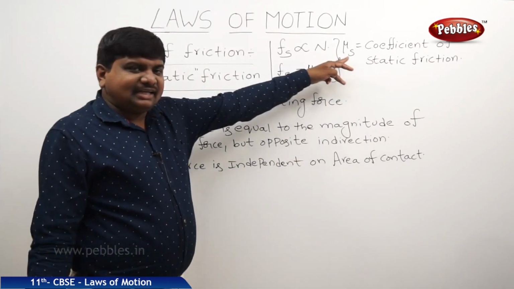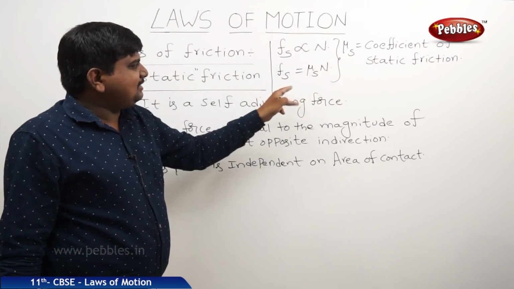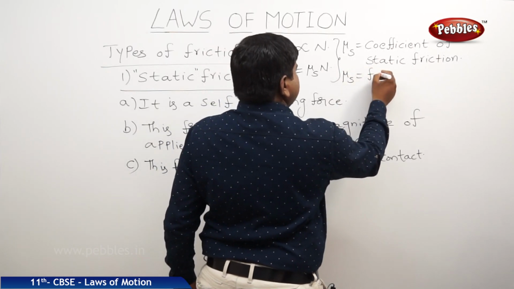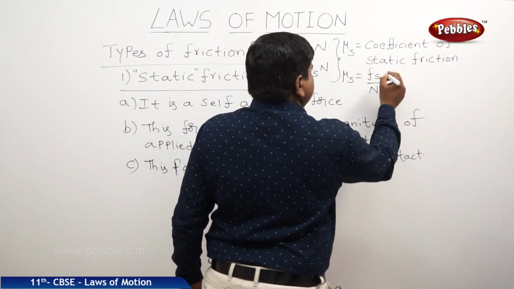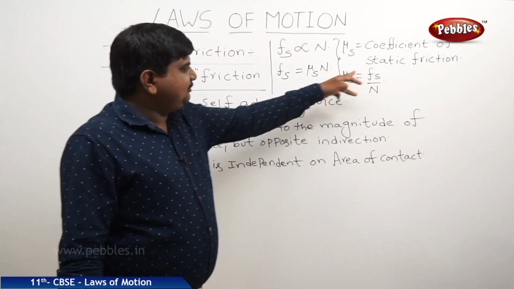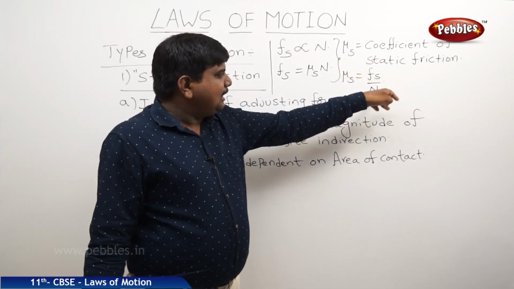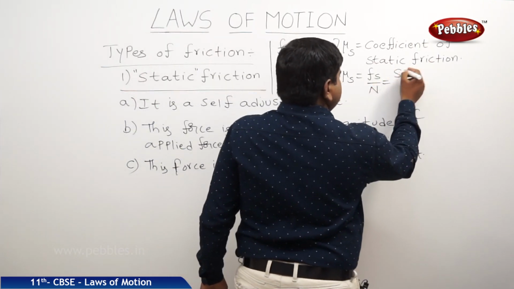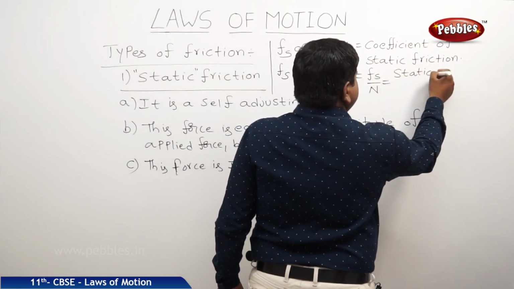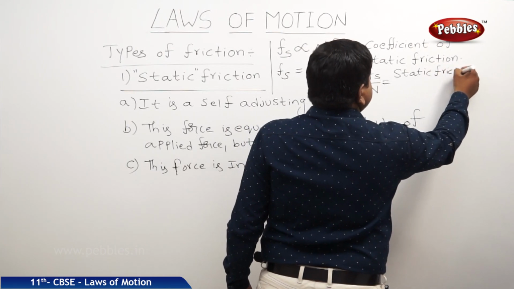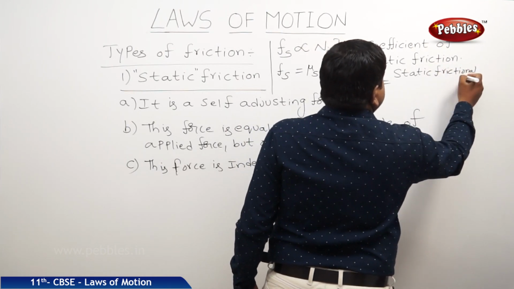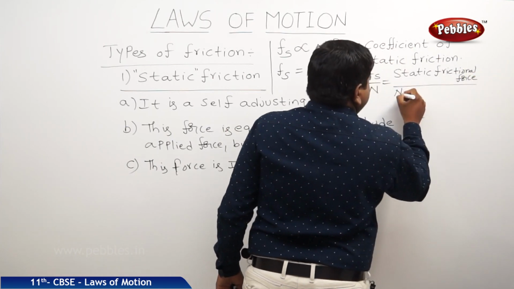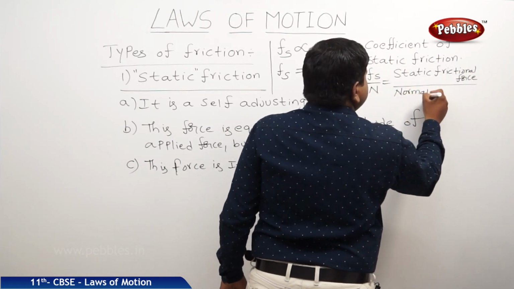So the coefficient of static friction is defined as Fs by N. So it is the ratio between static friction and the normal force of reaction, the static frictional force to the normal reaction force.